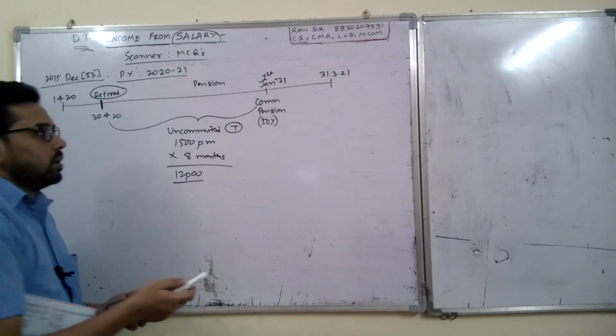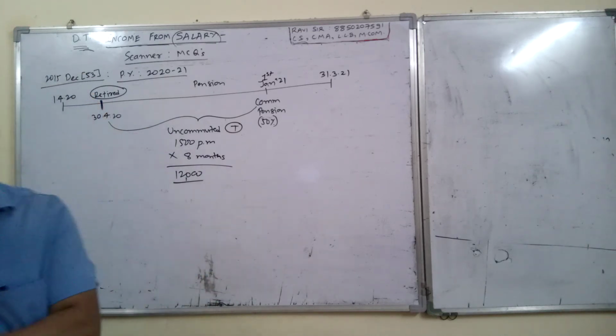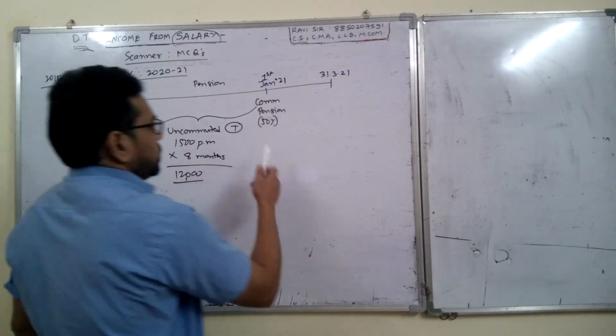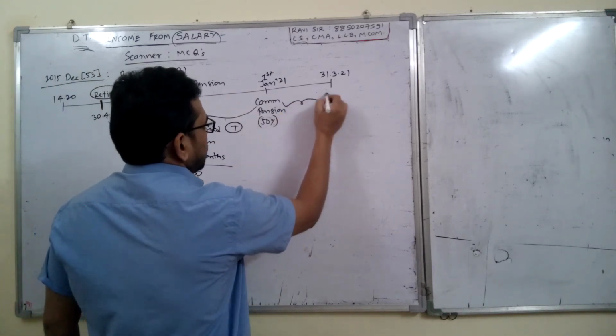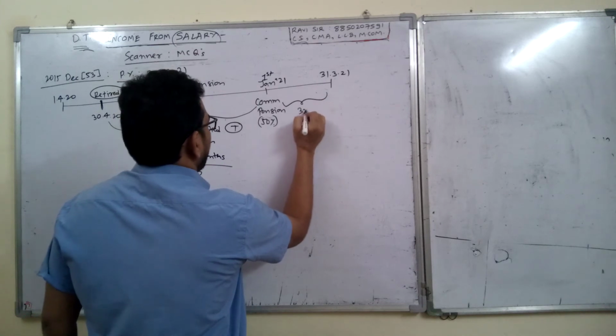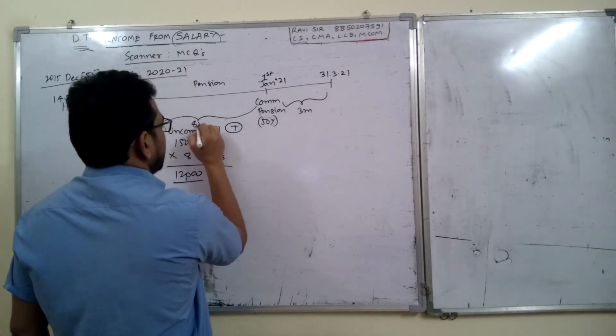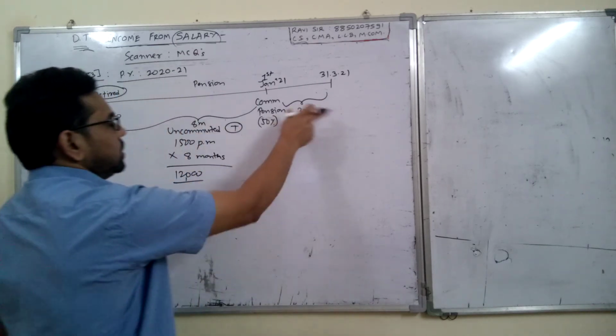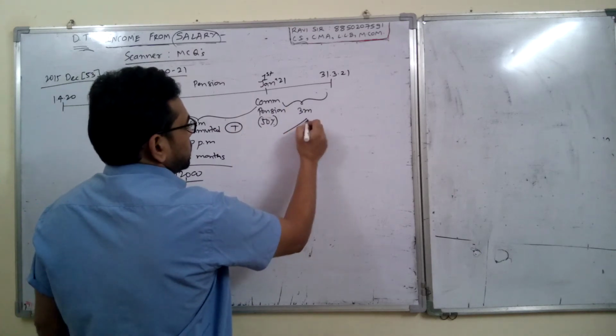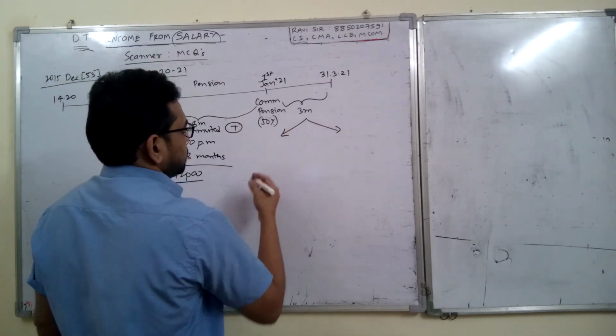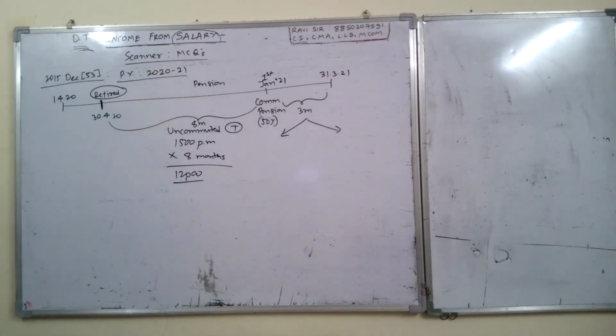It's very simple. Now what is the main part? Once he gets commuted. These are the 8 months, and this is the 3 months. For these 3 months there are 2 parts, which I think I will explain better in a separate note.